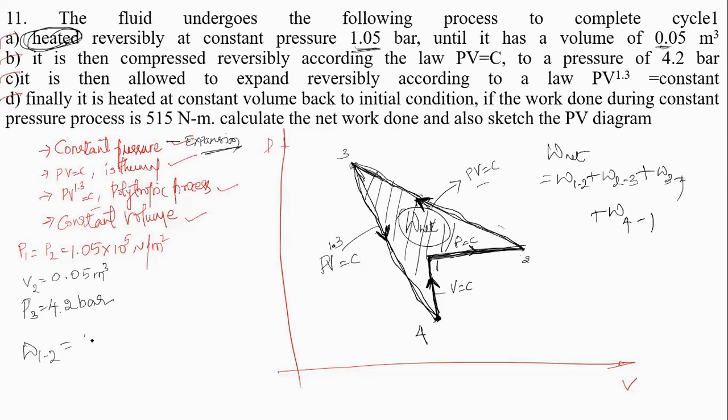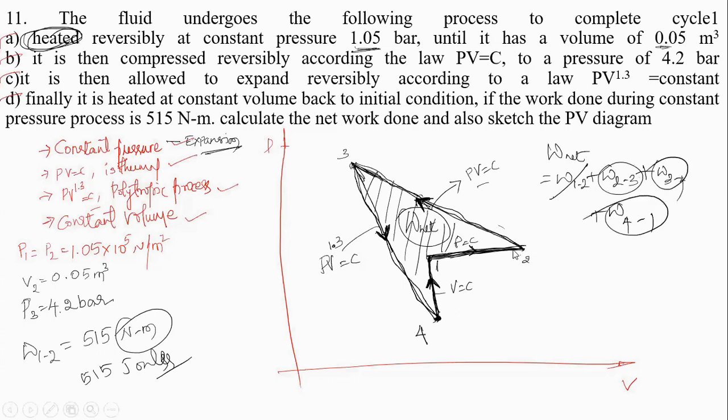Process 1 to 2, they have given how much? 515 Newton meter. Newton meter means what? 515 joules. They have given W1 to 2. Your task is to find W2 to 3, W3 to 4, and W4 to 1. Let us calculate one by one.